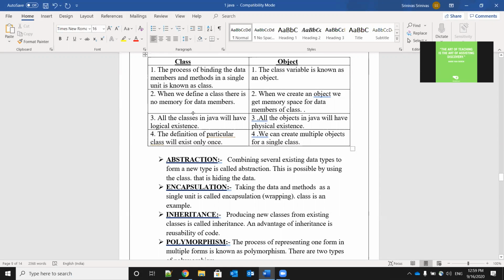All the classes in Java will have logical existence. Logically, they will exist. The existence of classes is logical, that's all. But objects will exist physically. Physically means what? Memory will be allocated for the objects. That means